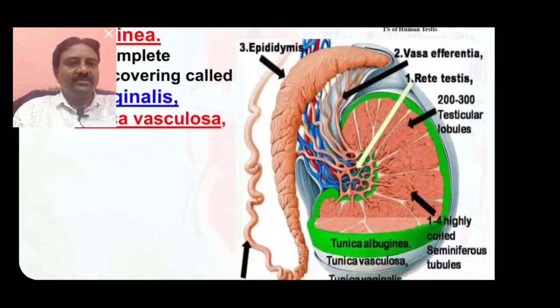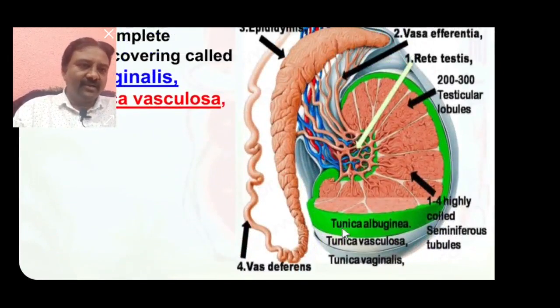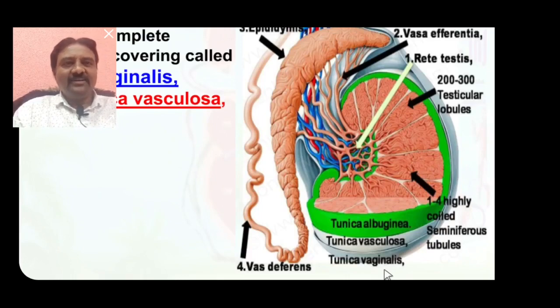So this is the tunica albuginea. The outermost covering, known as tunica vaginalis, is formed by peritoneal covering. The peritoneal covering of the testis indicates that the testis is completely developed inside the abdomen.